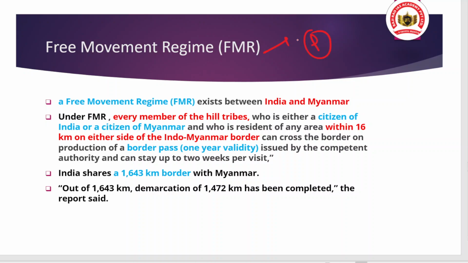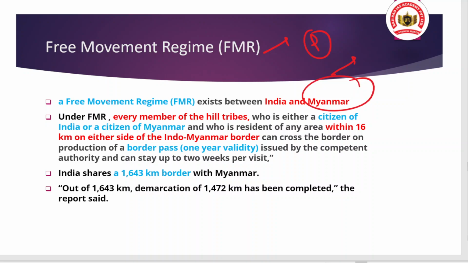So when we talk about the free movement regime, as the name suggests, it is a feature given by the government of India to allow free movement of the population residing along the India-Myanmar border, to have a free passage of persons.